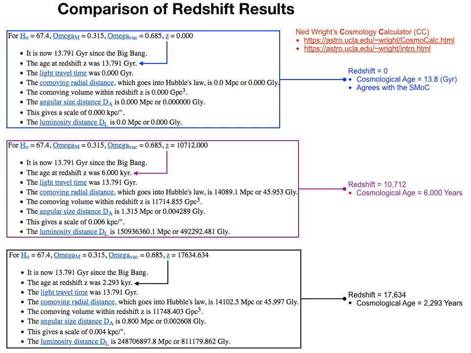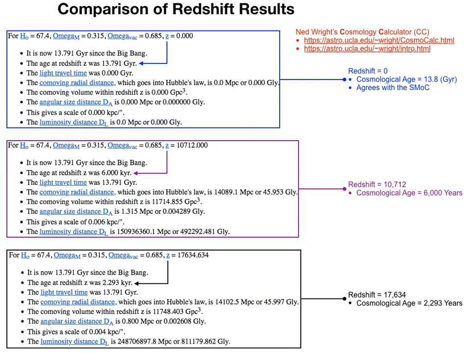In fact, if we examine the black box, we can see that our redshift result yields a cosmological age of 2,293 years, according to Ned Wright's cosmology calculator. So, which one is correct? Ned Wright's cosmology calculator, or the standard model of cosmology equation we started with on slide 2?